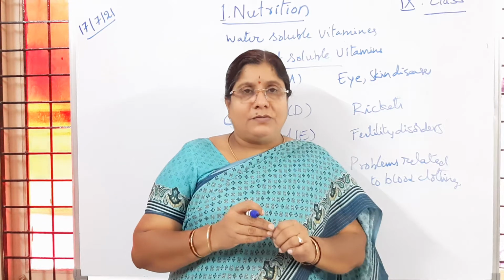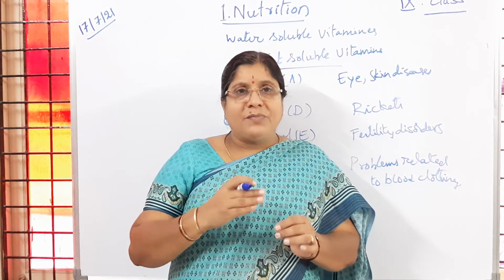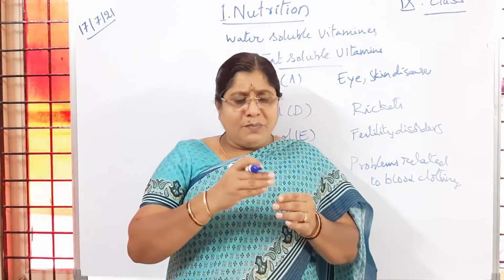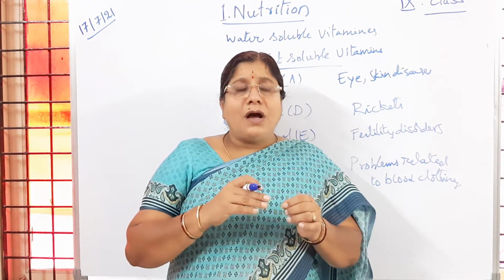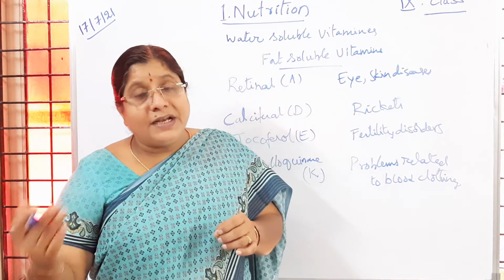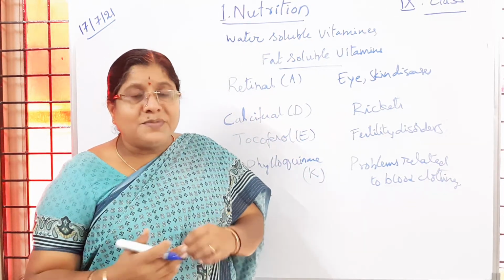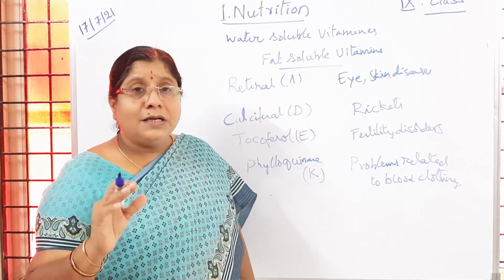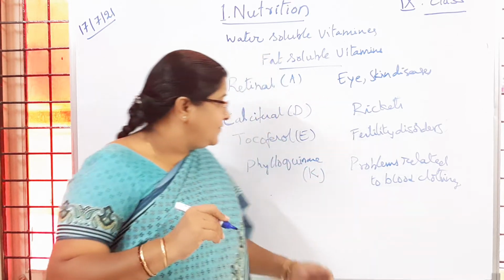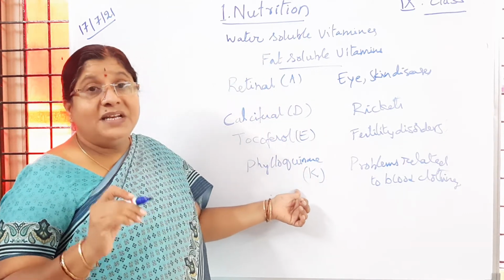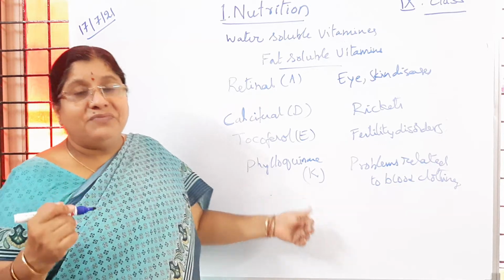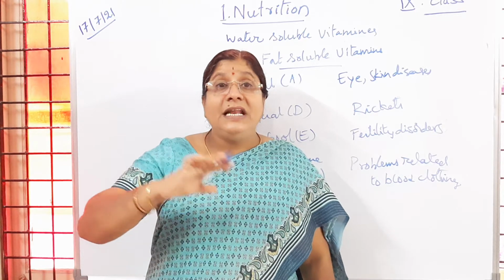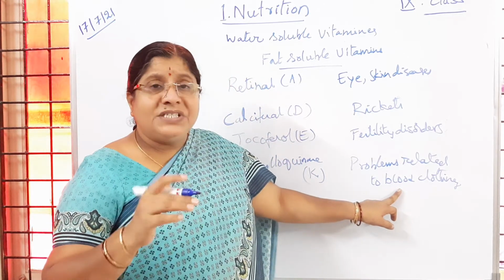So normally we observe this. When you are helping your mother in cutting vegetables, by chance if you get any cut, bleeding will be there. Is it not? Or if you are playing and you get any hurt or injury, you observe bleeding. After a few minutes, the bleeding will be stopped. That is because of phylloquinone, vitamin K. But if vitamin K deficiency is there in the body, then that results in delay in blood clotting. So severe bleeding will be there.